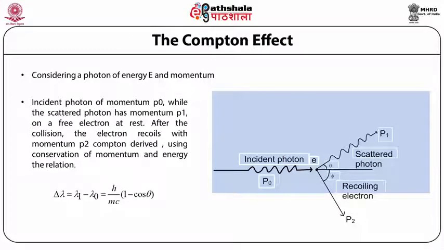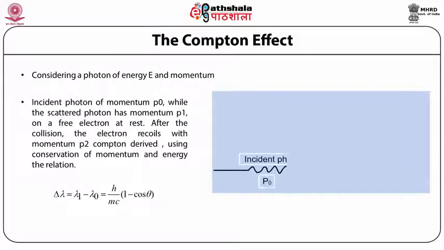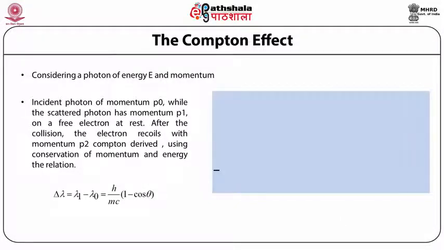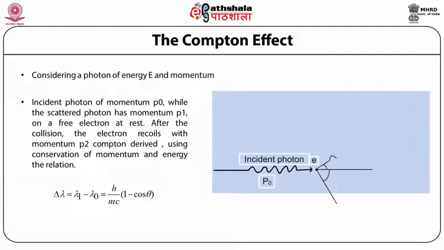Due to this elastic collision, the photon gets scattered at an angle theta with respect to the original direction in which the incident photon was moving. The momentum of the scattered photon is P1. The free electron, which was initially at rest before the collision, now starts moving with a momentum P2 at an angle phi with respect to the direction of the incident photon.